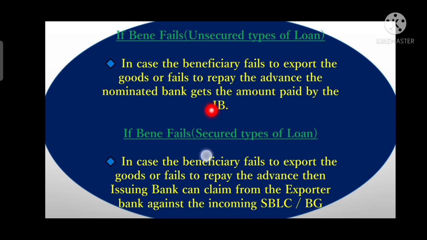If it is a secured loan, then the issuing bank can claim the fund from the exporter's bank against the incoming SBLC or bank guarantee. Why? Because in a secured loan, the issuing bank only makes the advance payment upon receiving the guarantee from that exporter's bank.